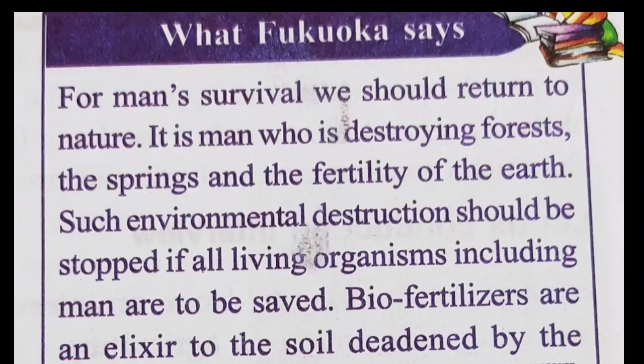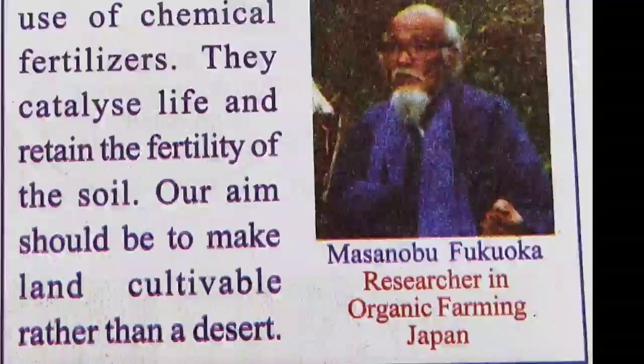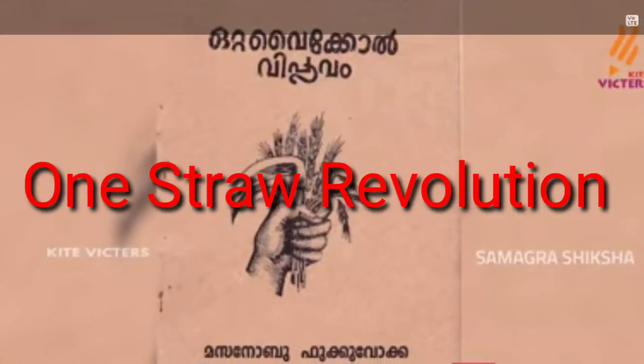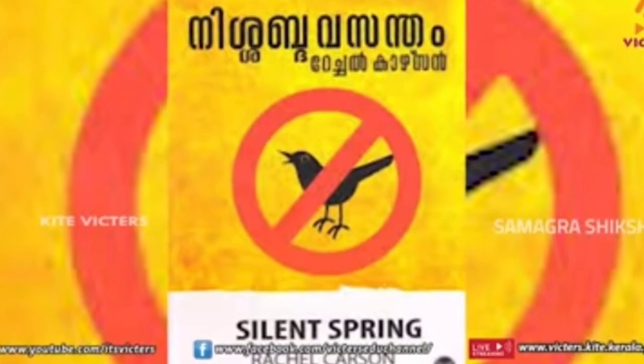For man's survival, we should return to nature. It is man who is destroying forests, the springs and the fertility of the earth. Such environmental destruction should be stopped if all living organisms, including man, are to be saved. Biofertilizers are an elixir to the soil dead-ended by the use of chemical fertilizers. They catalyze life and retain the fertility of the soil. Our aim should be to make land cultivable rather than a desert. The book One Straw Revolution is written by him. Silent Spring is another book which speaks strongly against chemical fertilizer and chemical pesticides.